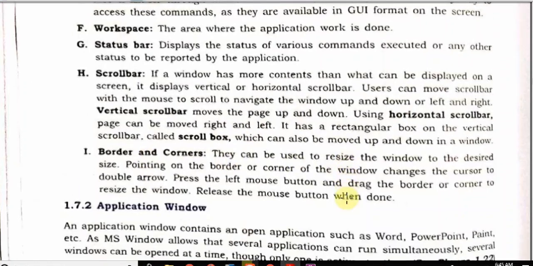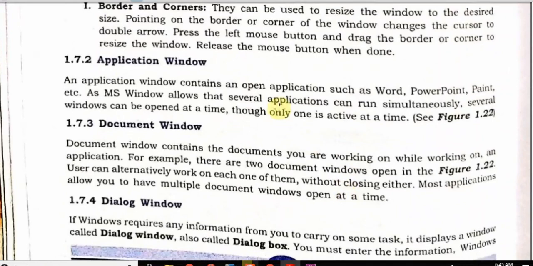Now students, let me remind you, all the options can vary from system to system. You have to check on your system. If the window version is different, the figure will be different. Next point is application window, which we will cover